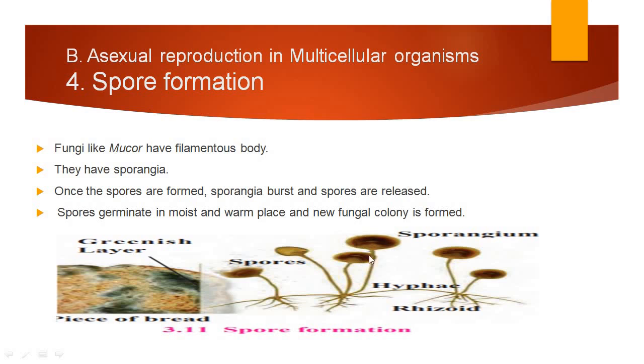These are the sporangia. Inside them the spores are there. They get released when the sporangium sac is broken down, and those spores germinate in a moist and warm place, and a new fungal colony is produced.